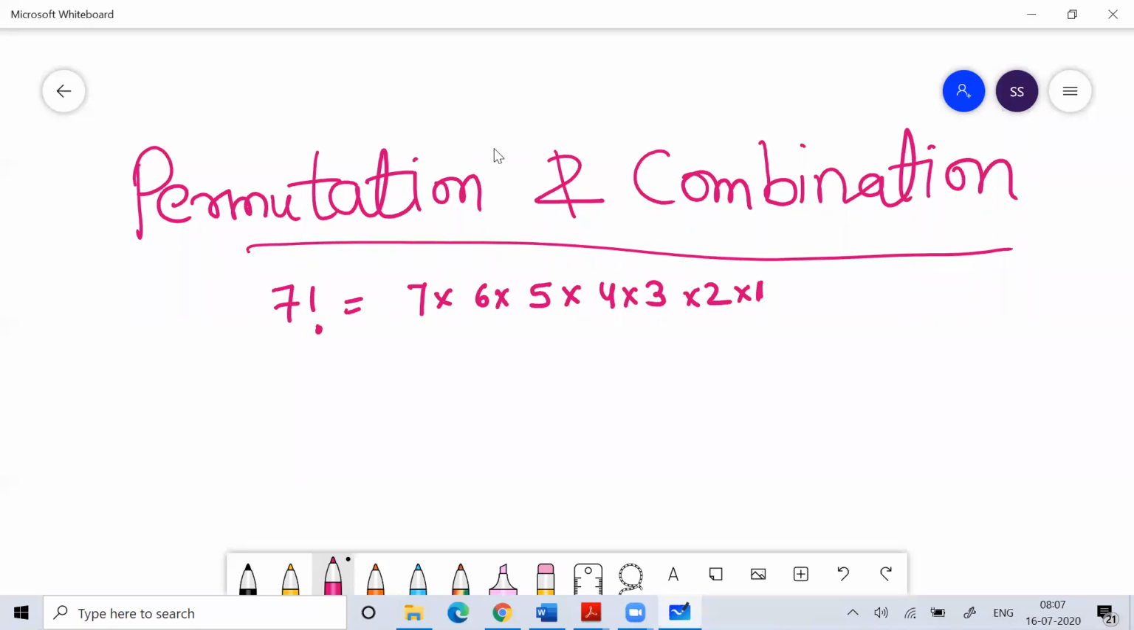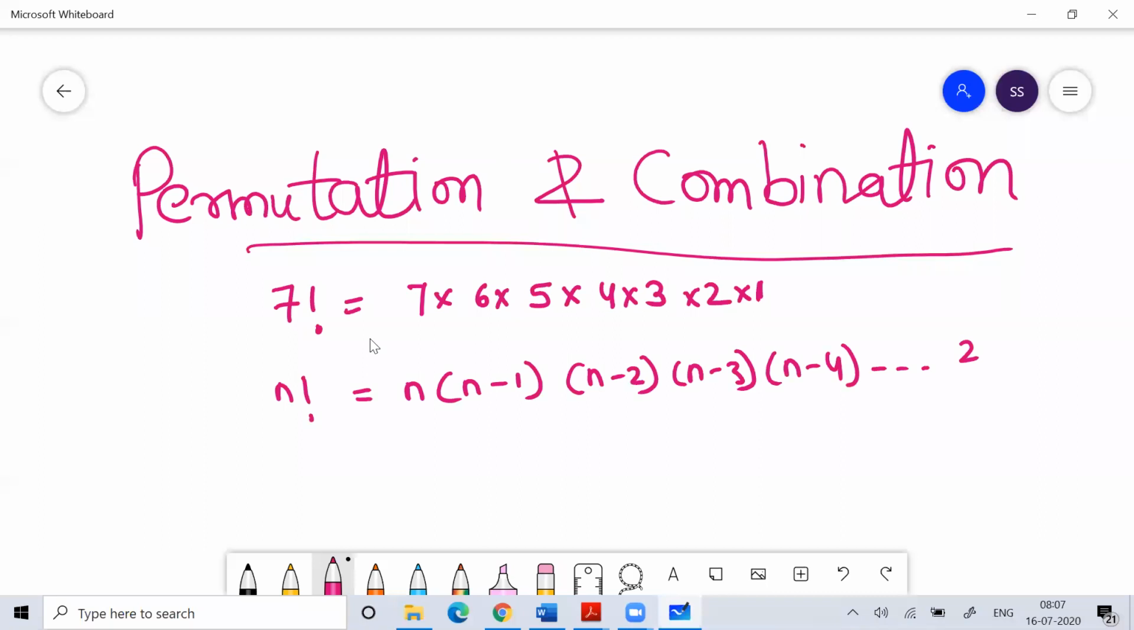Whenever we talk about what factorial is, factorial is nothing but you just multiply the number. If I'm saying n factorial, you multiply that number while taking the number one less each time. That multiplication you do till 1. That is the concept of factorial. This factorial term is very important when we start studying permutation combination.